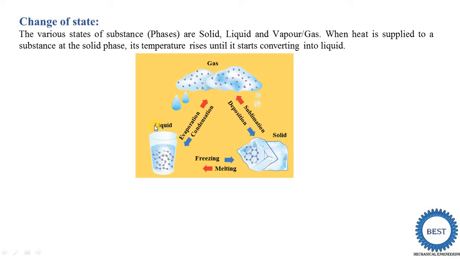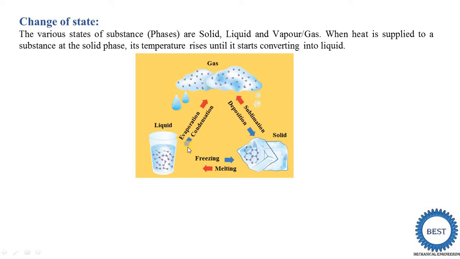The opposite is also possible: steam is converted into liquid, and then it is called the condensation process. Here you see, this is gas and this is liquid. When liquid to gas conversion happens, it is called evaporation. When gas to liquid happens, it is called condensation. So when a liquid is converted into vapor, it is called evaporation, and when a gas or vapor is converted into liquid, it is called condensation.